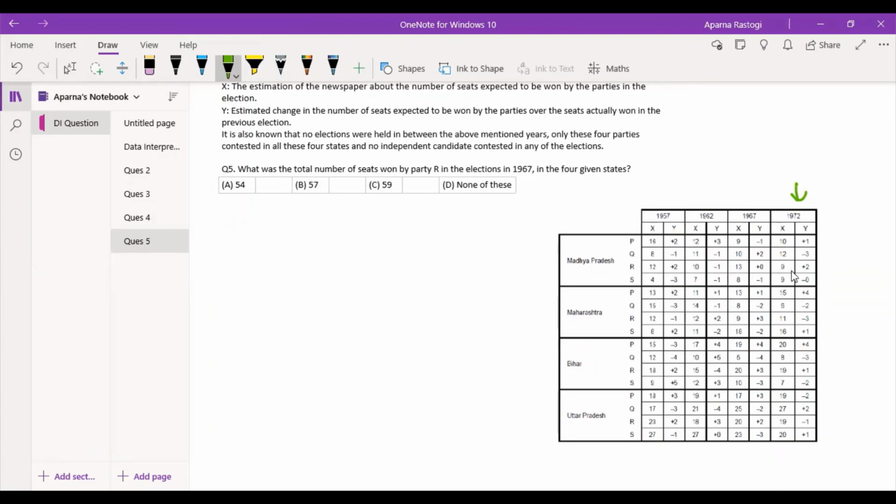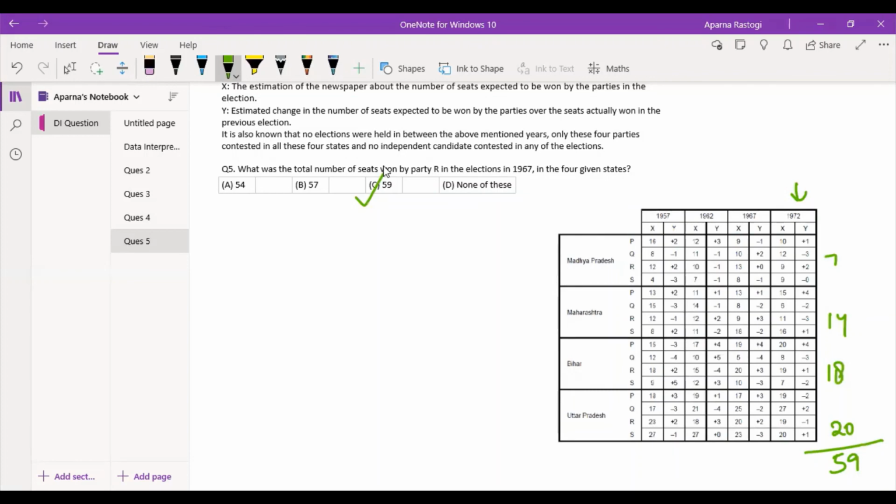So for R, this becomes 9 minus 2, that is 7. In case of Maharashtra, this becomes 11 plus 3, that is 14. This becomes 19 minus 1, that is 18. And this becomes 19 plus 1, that is 20. We can sum it up and I get the answer to be 59, which is option number C. So this is how we are going to solve this set.